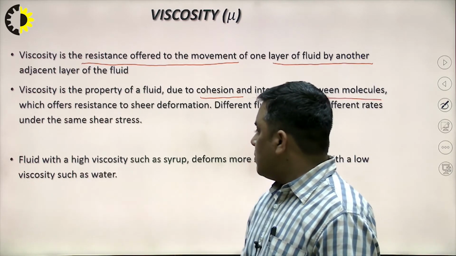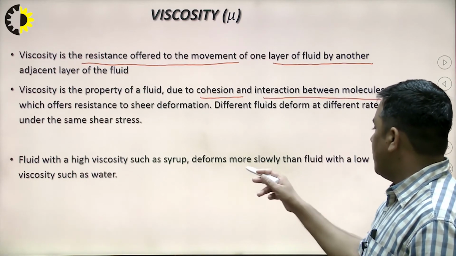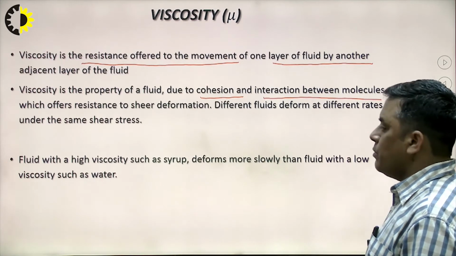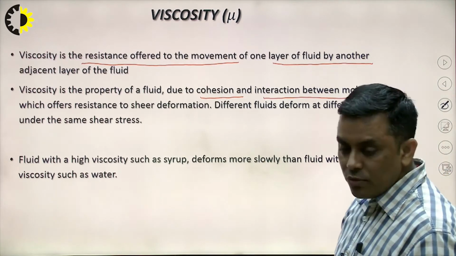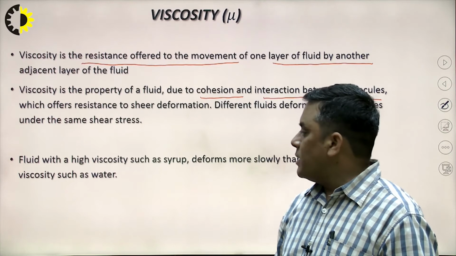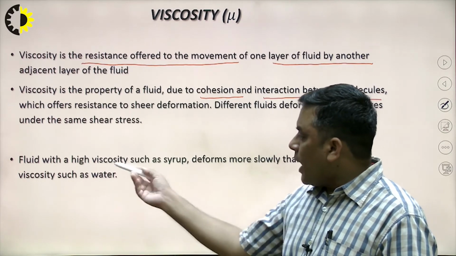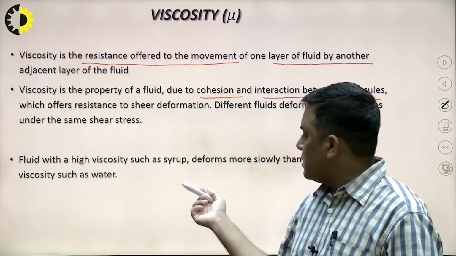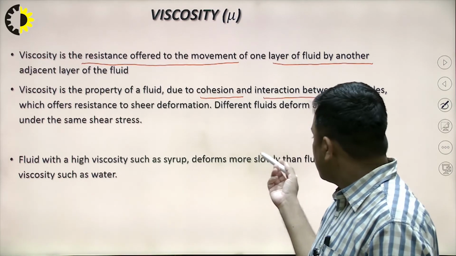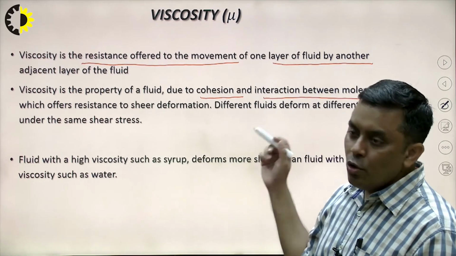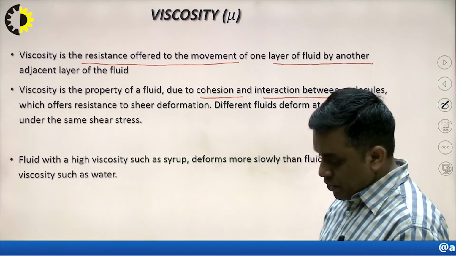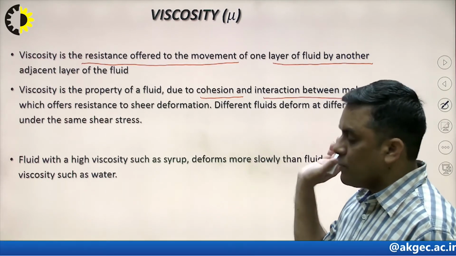A fluid with a high viscosity such as syrup deforms more slowly than a fluid with a low viscosity such as water. So sometimes we can also say the thickness of the liquid. The highly viscous fluid offers more resistance, so it deforms slowly as compared to a low viscosity fluid such as water. Now I hope the viscosity term is clear.